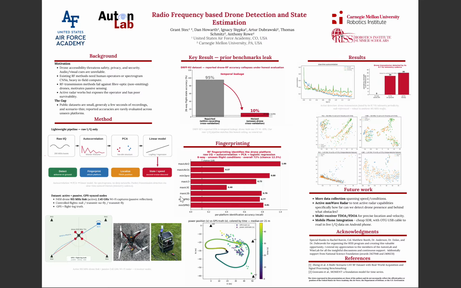Then the other graph at the bottom is not necessarily fingerprinting related, but more an actual localization approach, where we utilize just time difference of arrival and this packet localization method of the autocorrelation, which we can see up in the upper right of the results section. In this case, the blue line is no transmission, and the green and orange are transmission.